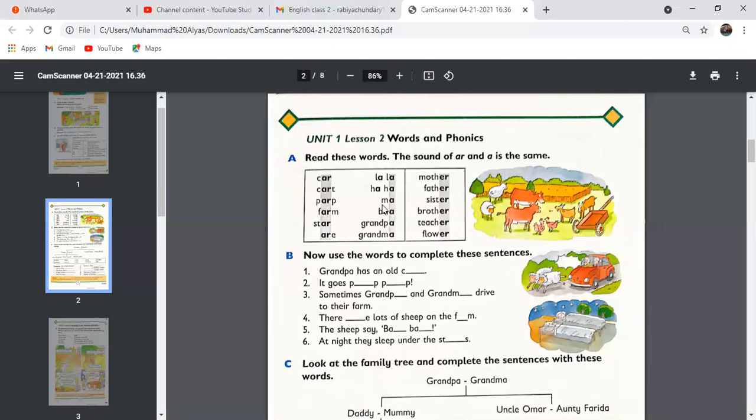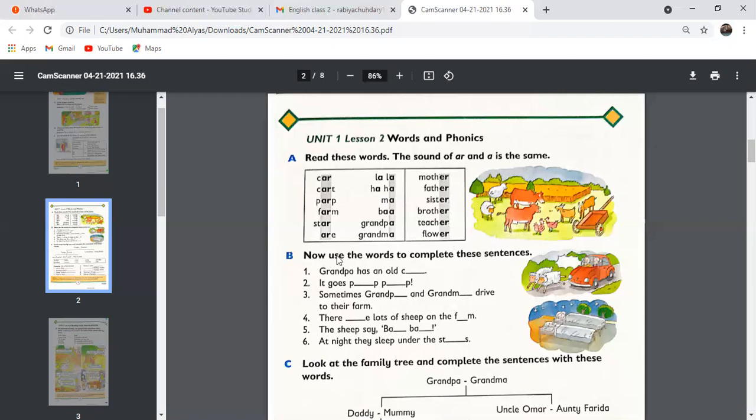So the AR words and R words have the same sound, and ER words have different sounds. Just notice that the sound of ER in mother is different from the AR or R sounds. La, ma, ba, grandpa, grandma, star have almost the same sound, but ER sounds are different: mother, father, sister, brother, teacher, flower.